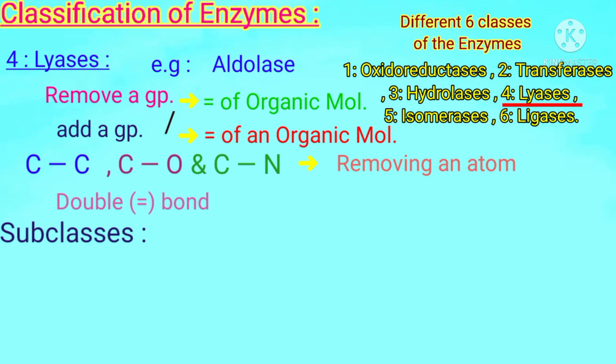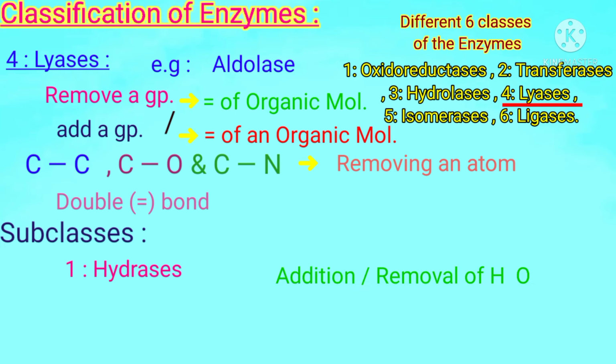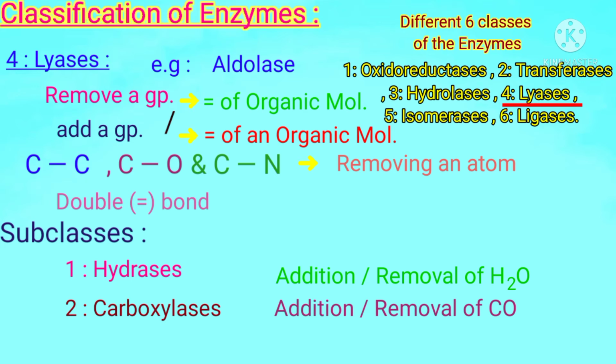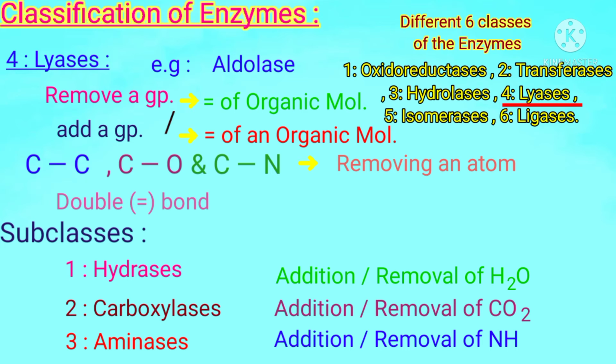Its subclasses are named on the basis of group added or removed, whose examples are hydrases, enzymes which are involved in the addition or removal of H2O. Next is carboxylases, which are involved in the addition or removal of carbon dioxide. And the third one is aminases, which are involved in the addition or removal of ammonia molecule.